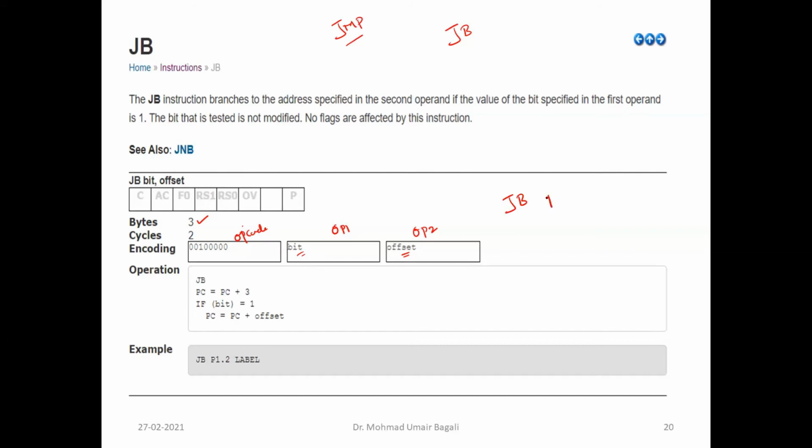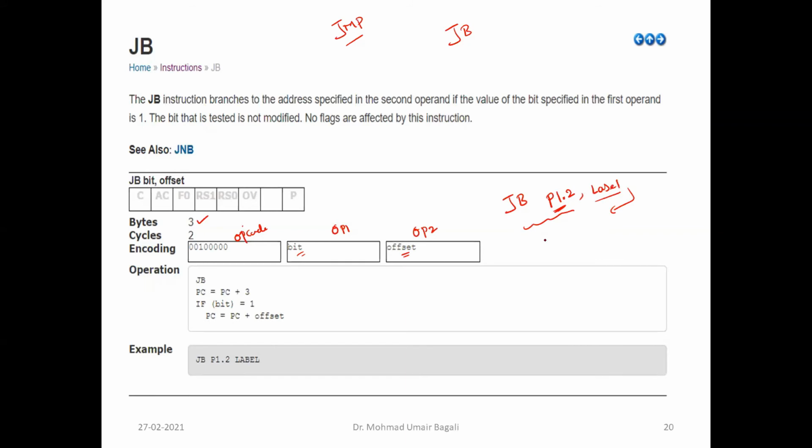Say for example, I can test port 1.2, which means the second bit of port 1, where I'm going to test whether it is 0 or 1. If it is 1, then you need to go to this offset address. We are going to give the offset address with the help of label names. Whether to go to this offset address, yes or no, depends upon the status of port 1.2, whether it is 0 or 1. If it is 1, then only it will go to the offset address. Otherwise, it will go to the immediate instruction after the jump bit instruction.